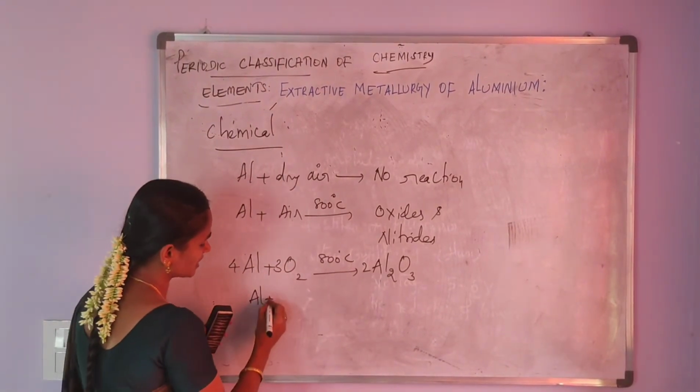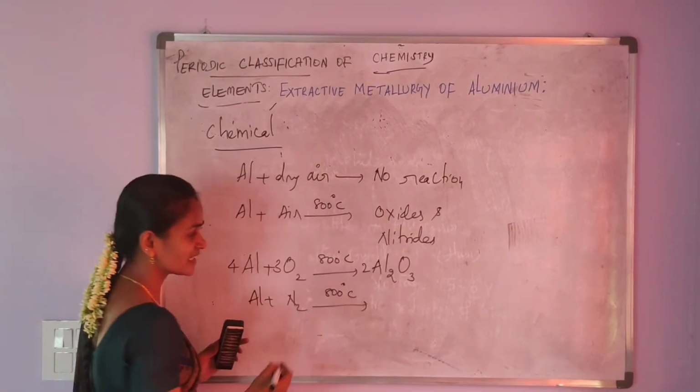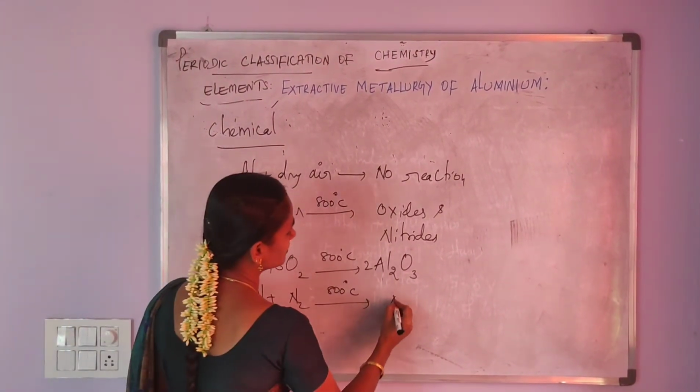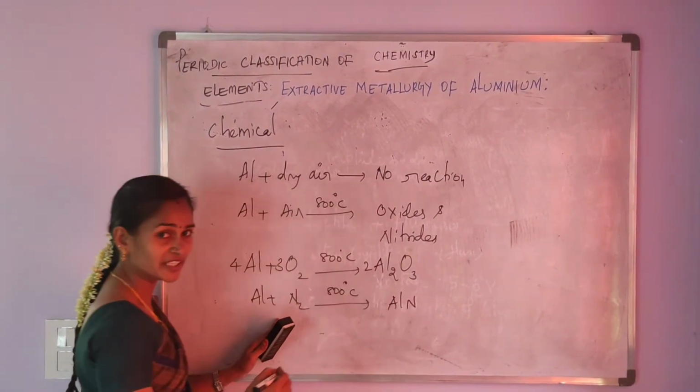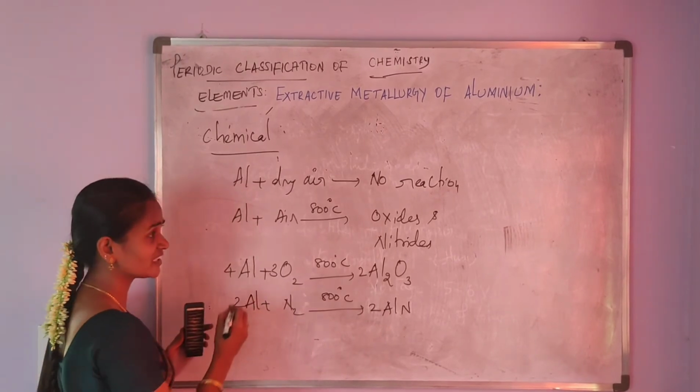Next, aluminium reacts with nitrogen on heating at 800 degrees Celsius. Aluminium is converted into aluminium nitride, AlN. Balancing the equation, here 2 and then here 2.